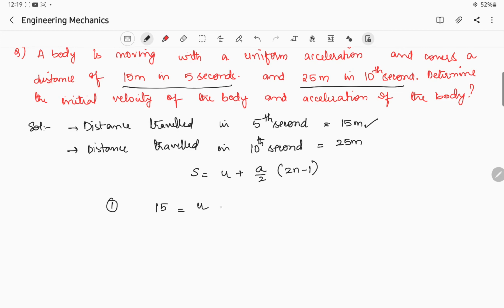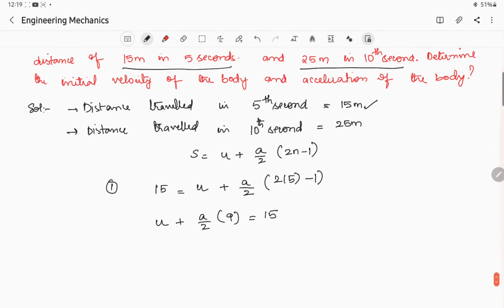We don't know the value of u, so we'll get an equation in terms of u and a. So u plus a by 2 into (2 fives are 10, 10 minus 1 is 9) is equal to 15.